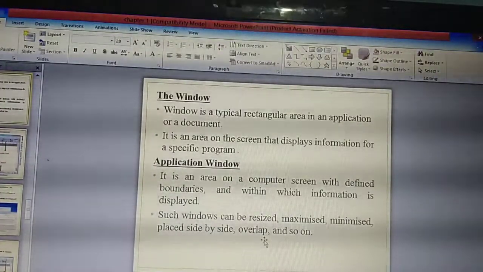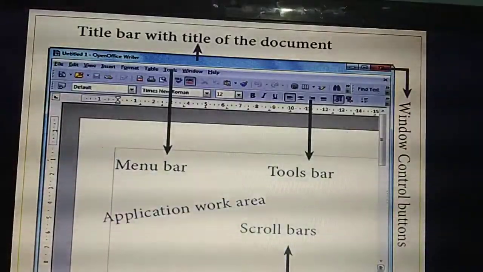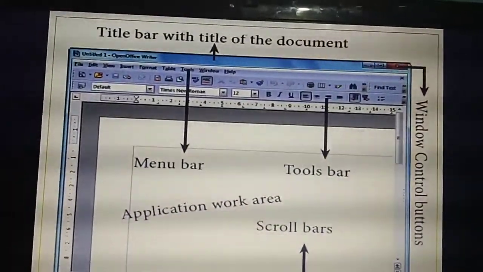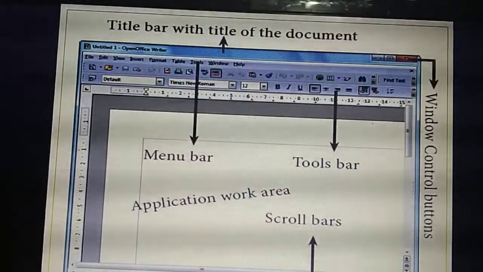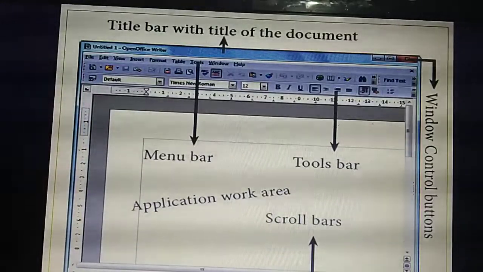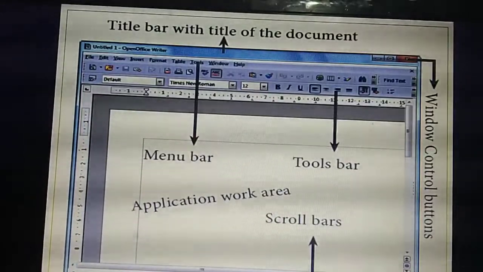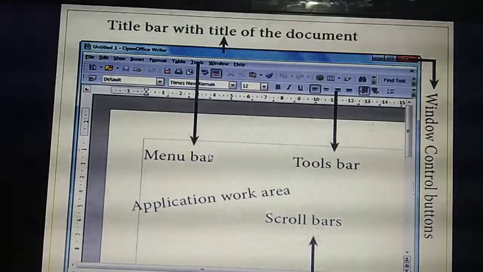The next thing is overlap, which I'll explain. They have given that in images. In your book they have given a Word file. Listen carefully.